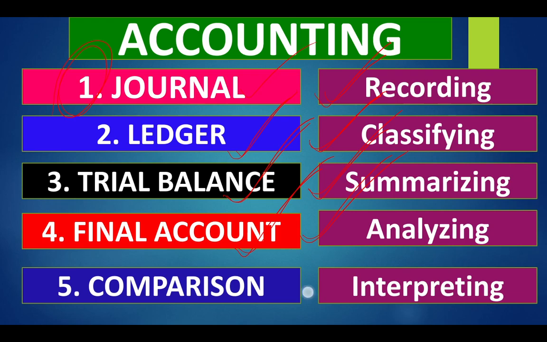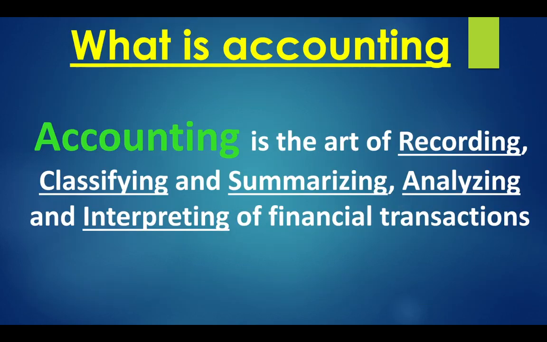Finally, business will do the interpreting or comparison of the business result with the previous year or the same type of business. So, now we can check what is accounting. Accounting is the art of recording, classifying, summarizing, analyzing and interpreting of financial transaction.